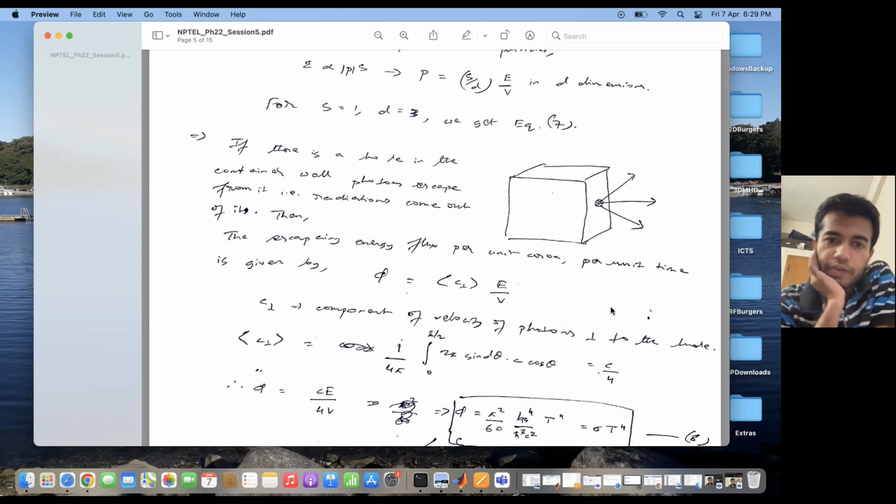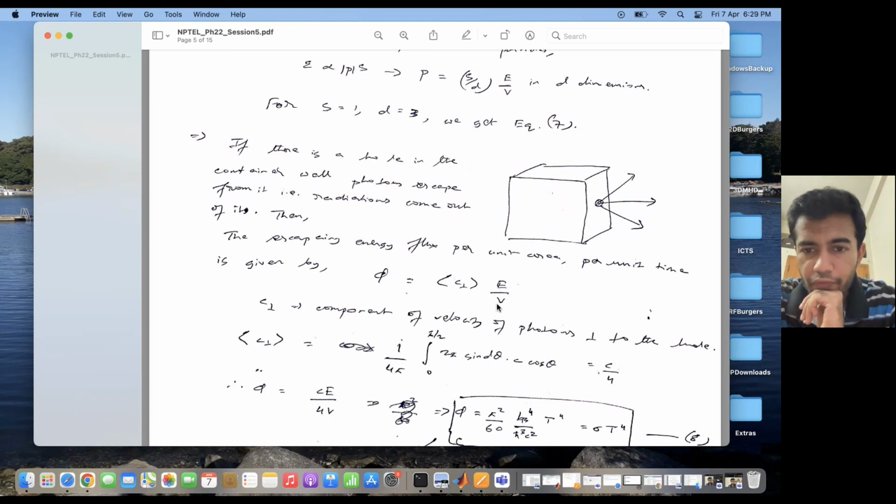If there is a hole in the container wall, then the photons can escape from it. The energy flux per unit area per unit time is given by φ, which is equal to the expectation of c⊥ times E/V.